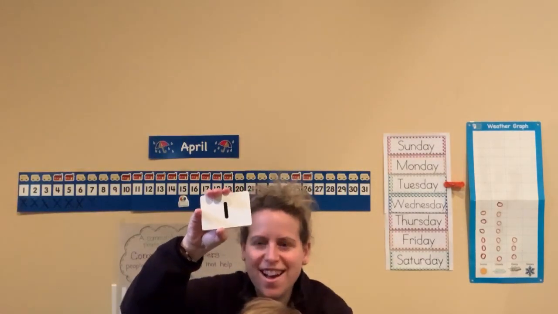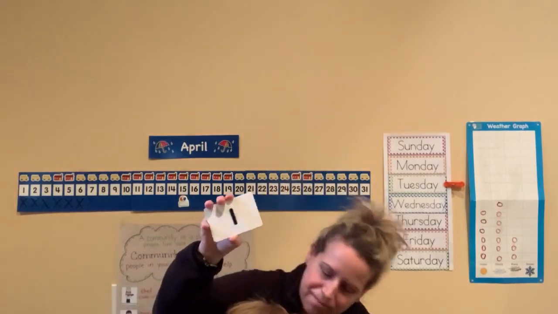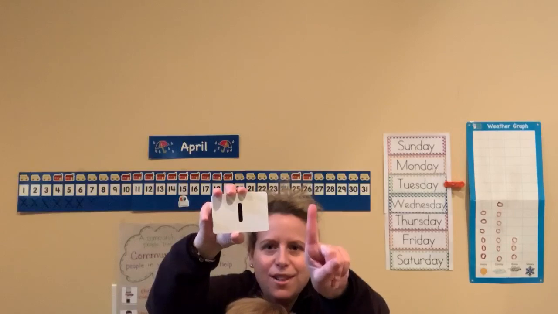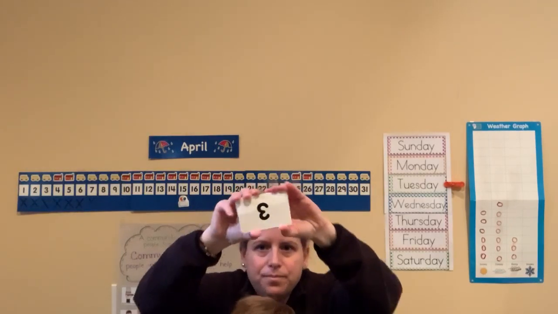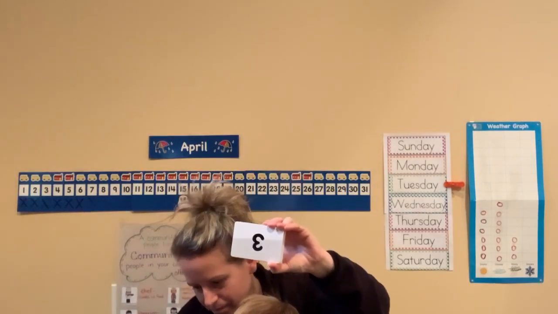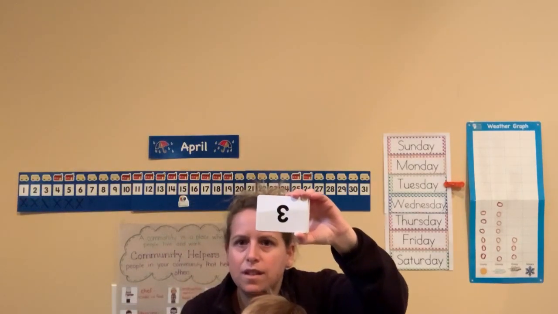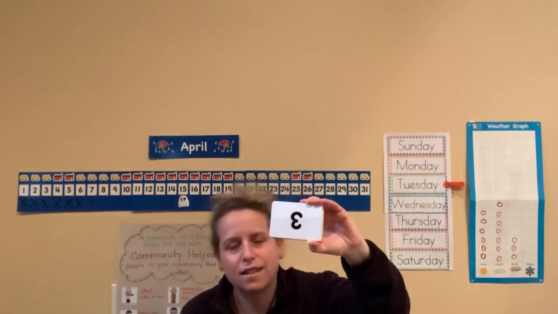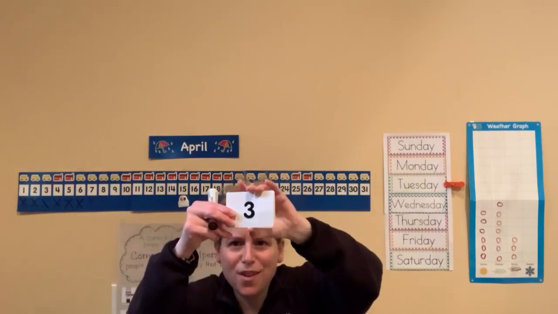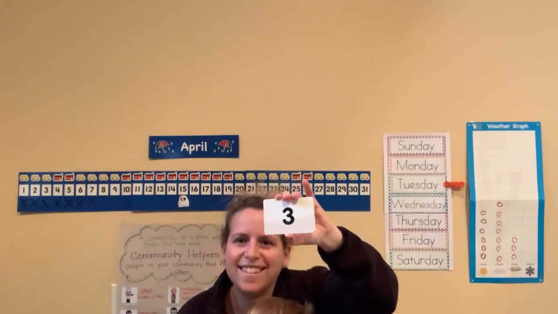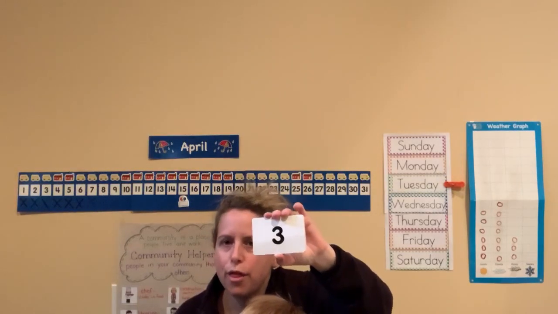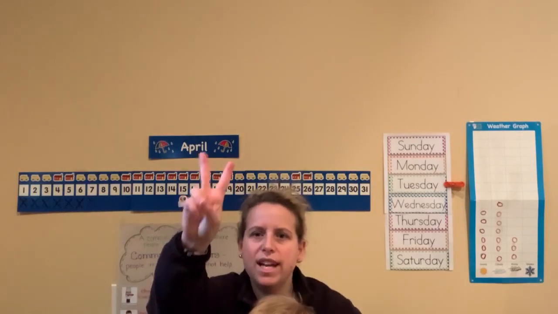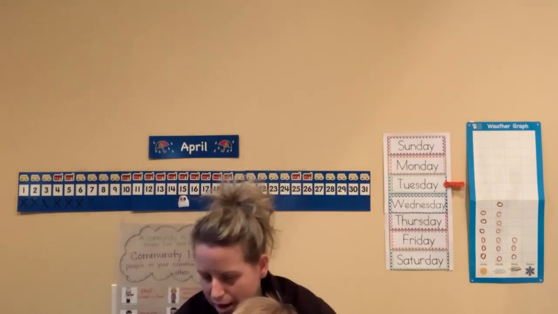That's an easy one. Oh, upside down. Sorry, guys. Three. So 3 on one hand or 2 and 1.